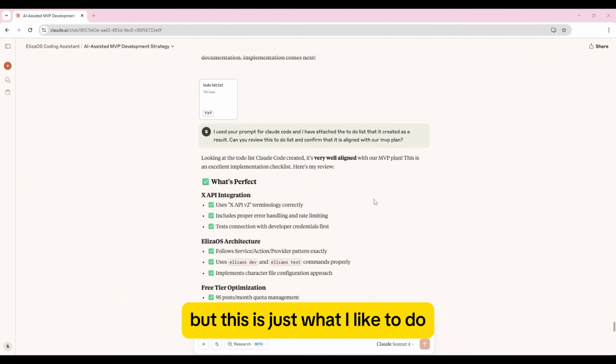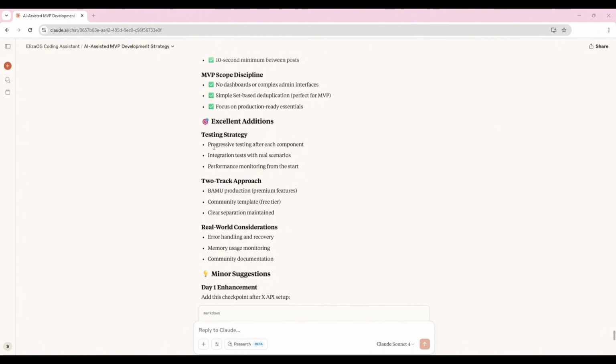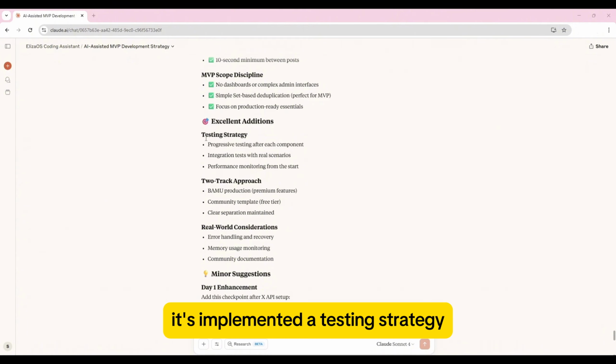And we can see from Claude's response, looking at the to-do list, it's very well aligned with our MVP plan, so that's great. It's given me feedback, what's perfect, excellent additions. So we can see here that Claude Code has actually added to the original MVP plan. It's implemented a testing strategy, so progressive testing after each component, integration tests with real scenarios, performance monitoring from the start. That's a really good addition that Claude Code has done on its own.